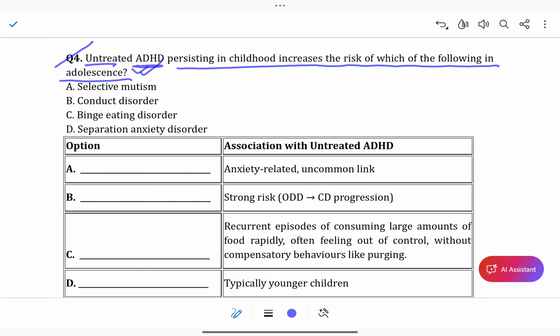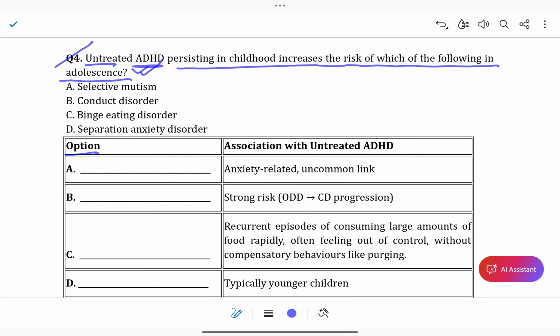This is a neurodevelopmental disorder featuring persistent inattention, hyperactivity and impulsivity that interfere with daily functioning, often starting in childhood. ADHD persistence often co-occurs with oppositional defiant disorder, that is ODD, progressing to conduct disorder and increasing juvenile justice involvement.